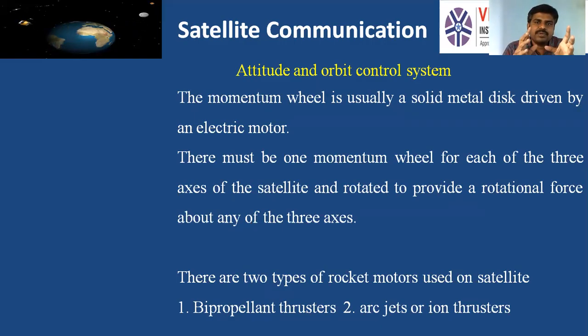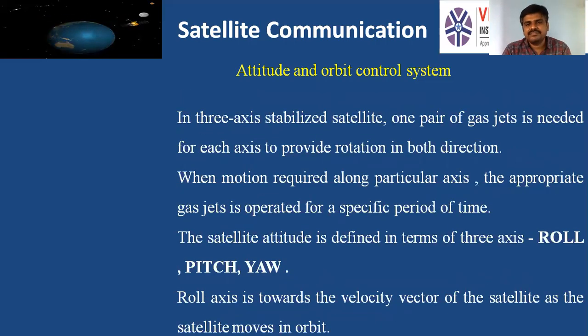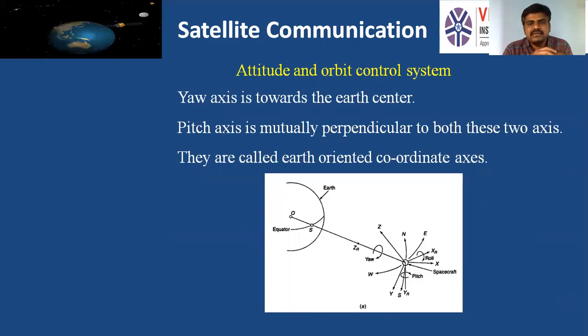One is bipropellant thrusters and another one is arc jets or ion thrusters. In a three-axis stabilized satellite, one pair of gas jets is required for each axis to provide rotation in both directions. Generally, the satellite attitude is defined in terms of three names: roll, pitch, and yaw. You can see the diagram here.